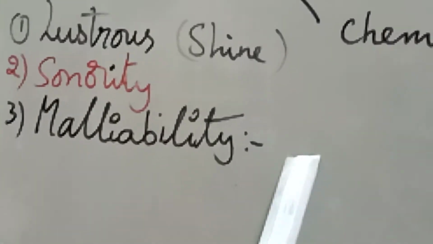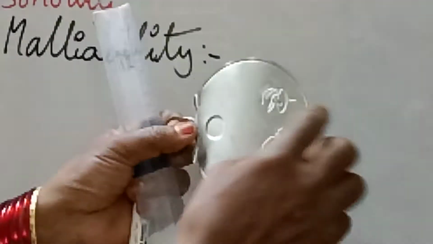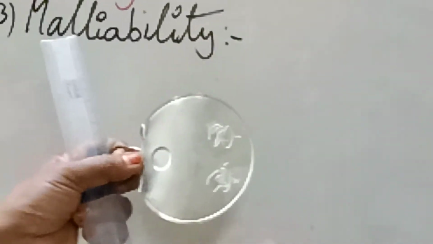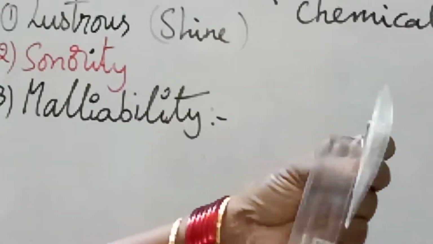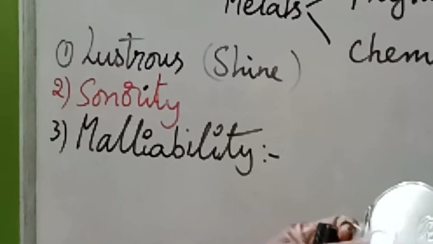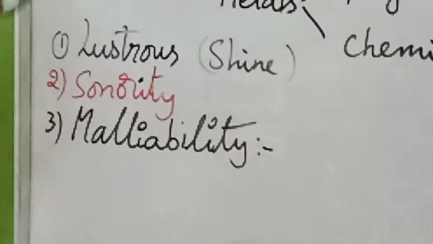Malleability means that by going on hammering, a metal can be made into a very thin sheet. If you take this metal foil, aluminium foil or silver foil, which is used for sweet decoration, and aluminium foil is used for packing food when we go on a long journey. This is a very thin metal foil. Only metals can be drawn into very thin sheets, like gold and silver. Next, tin foil is also found.